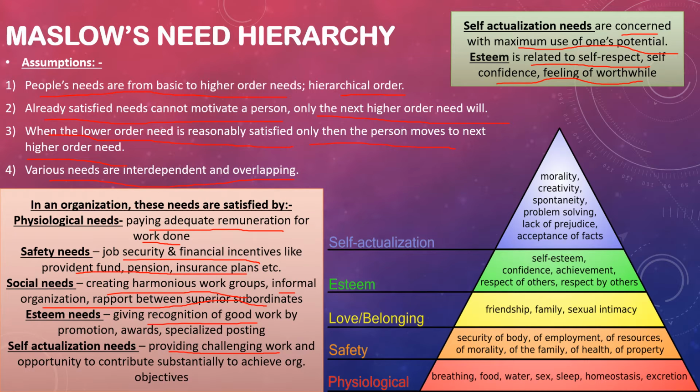So this is our Maslow's need hierarchy. Just go through the picture here, you will understand every bit of it. And remember the sequence. First is physiological, then comes safety, then comes love, belonging or social needs, then comes esteem needs, and then comes self-actualization.